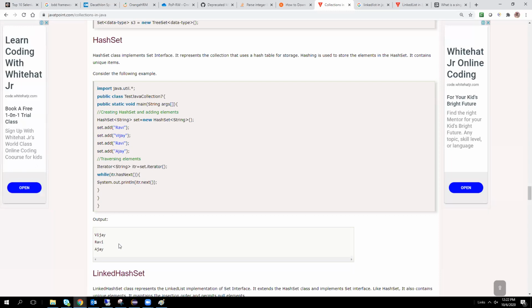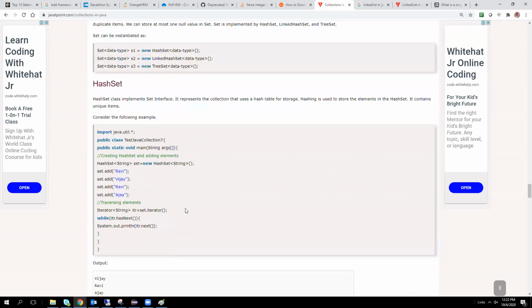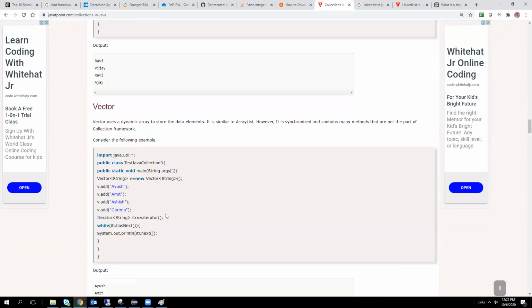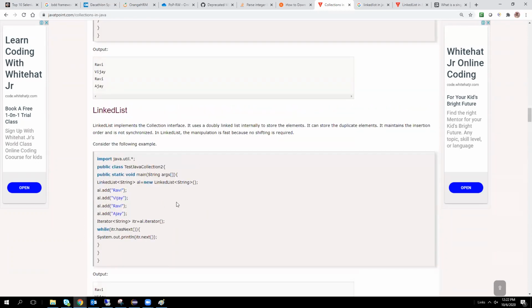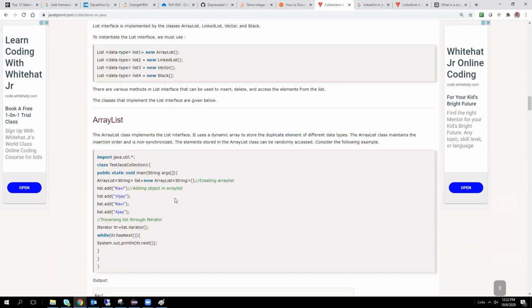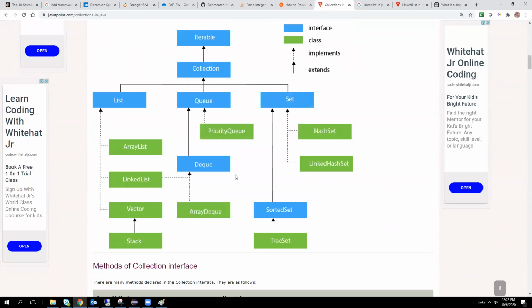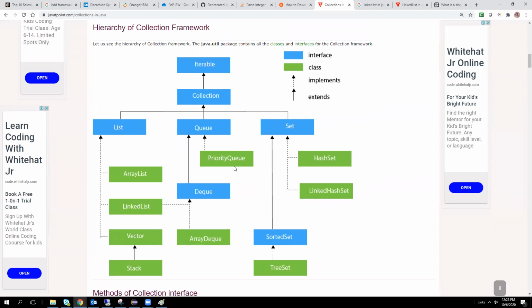Once you go through this page, you will get the entire basic concepts of every hash set, sorted hash set, and every step is explained. Only one thing: single linked list and double linked list implementation is not available on this page. The remaining is all available. So go through this page and try to understand the iteration and hierarchy.